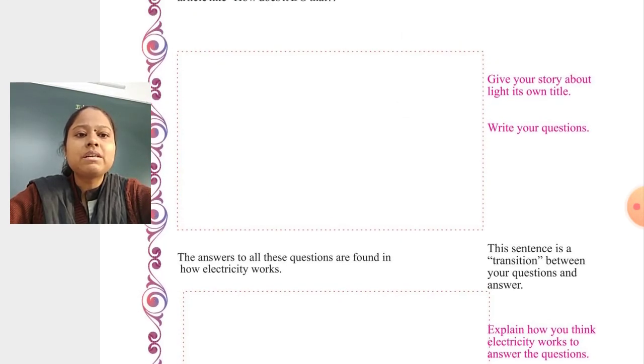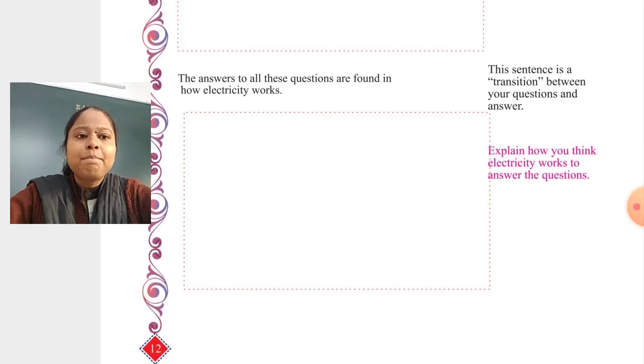In the first space you write your questions regarding light, and in the second box you write the answers to the questions which come to your mind. So this is the homework activity.